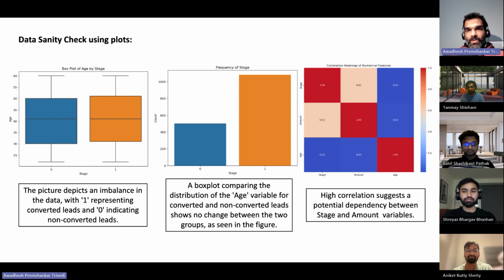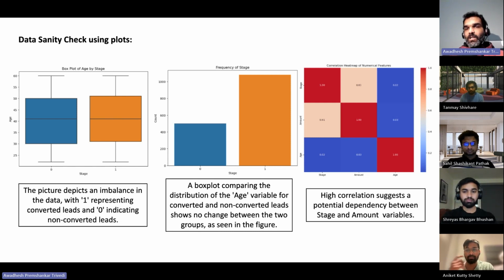The plot at the center is for the frequency of the stage. It is basically to identify whether the data is balanced or imbalanced. If you see, the data is imbalanced, but it is not highly imbalanced, so we do not need to apply a sophisticated data imbalance technique. We'll just go ahead with the data without doing any imbalance technique. And the last chart is the correlation matrix for the numerical variables.